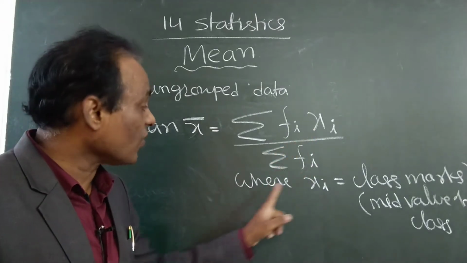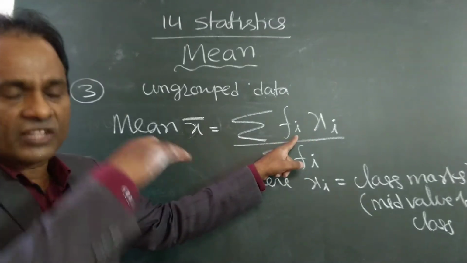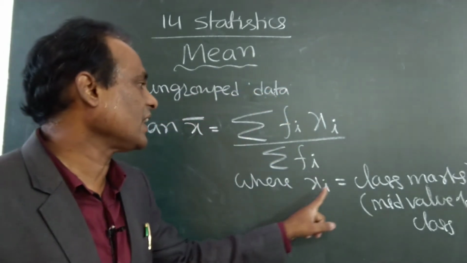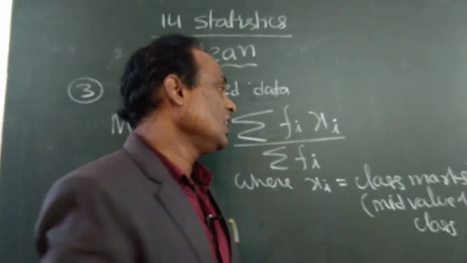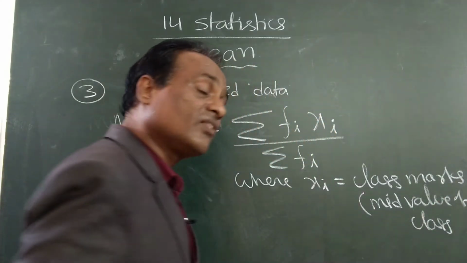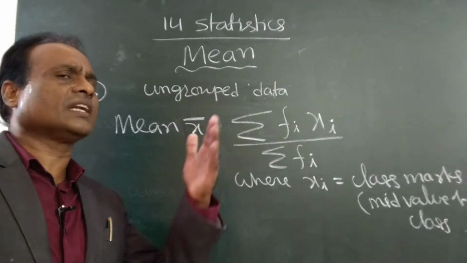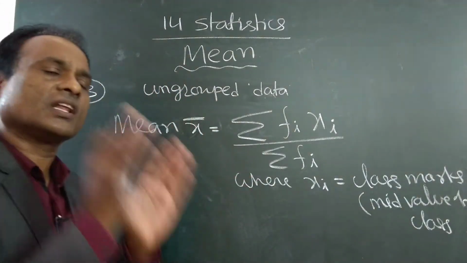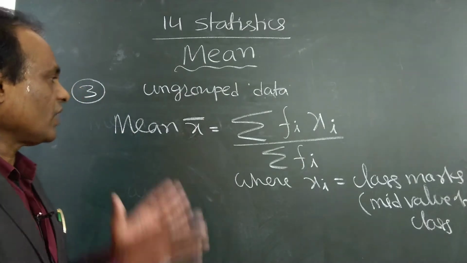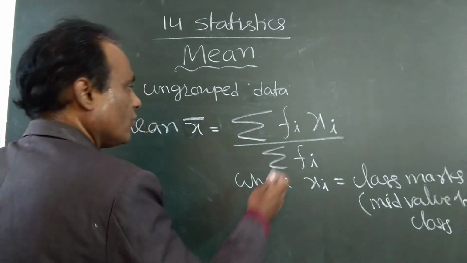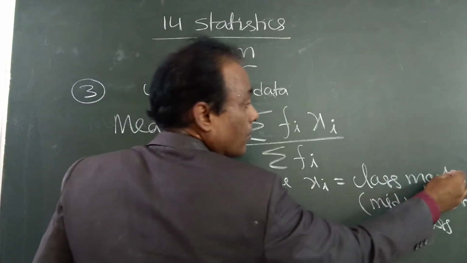But here, what is Xi? F is the frequency, how many times it is repeated. So Xi is equal to the class marks. Class marks are also called the mid values of the class. So what is a mid value? That you already studied in the 9th class. Again, when we start the problem, I will explain what the mid value is and how to find it. First I am giving the formulas and explaining the symbols. So Xi is equal to class marks.